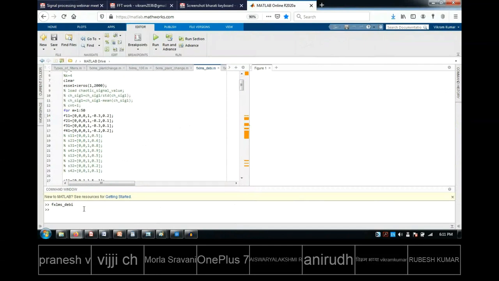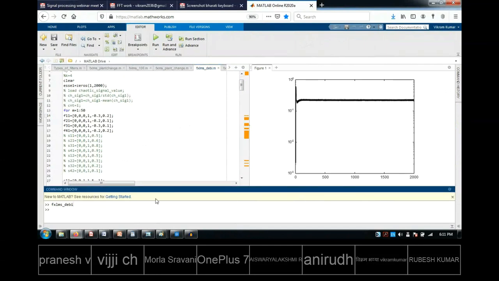Is the source getting started? New to MATLAB resources. Is it running or not? That's the question. Yes. By the time we discuss, something came here. Now you can see here, now you can see this particular diagram. Actually, the diagram started over here.